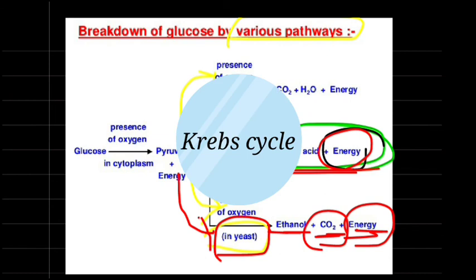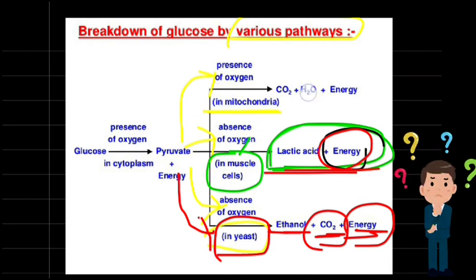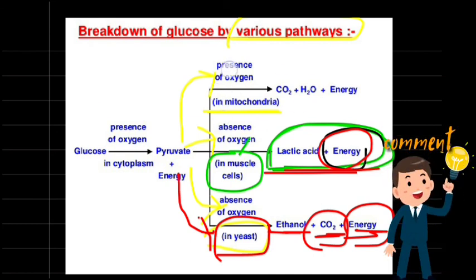Obviously, in the mitochondria there is the Krebs cycle. The Krebs cycle is very important.